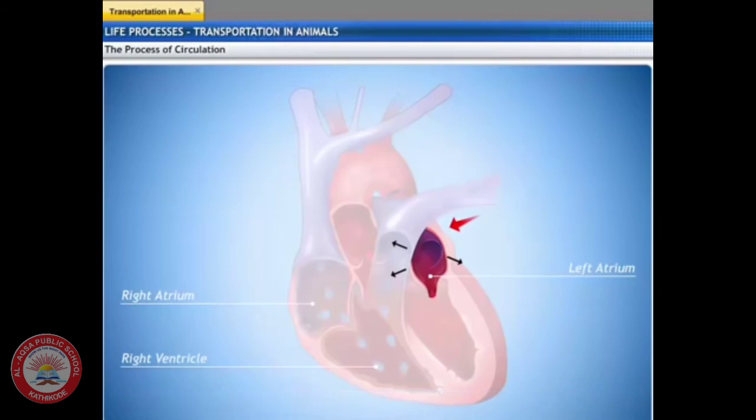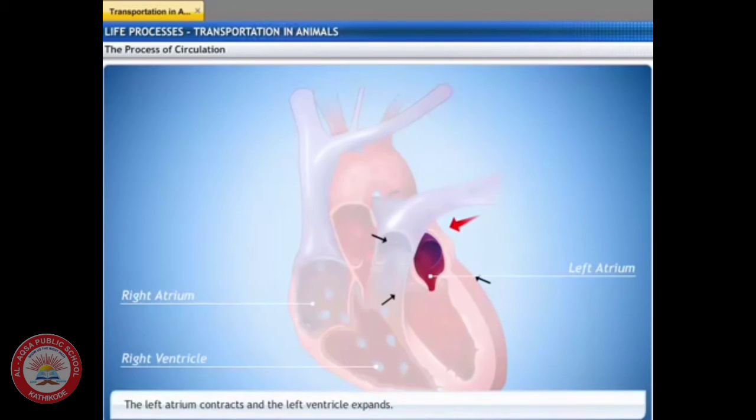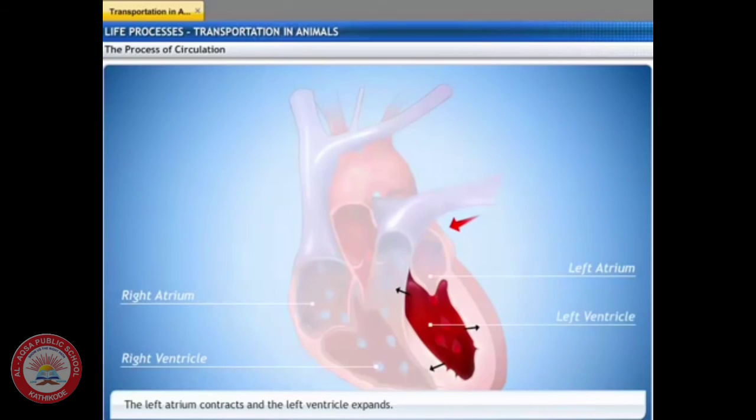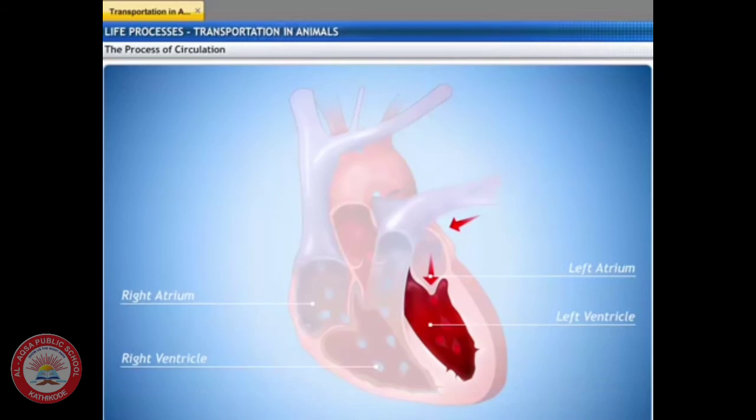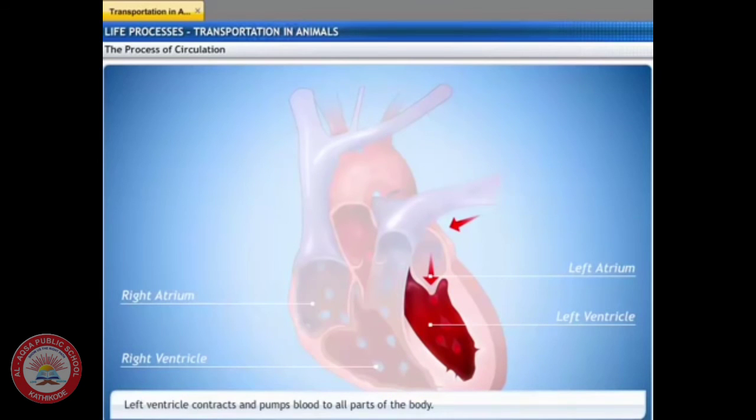The left atrium relaxes when it is collecting this blood. It then contracts while the next chamber, that is the left ventricle, expands so that the blood is transferred to it. When the left ventricle contracts, the blood is then pumped out to the body.